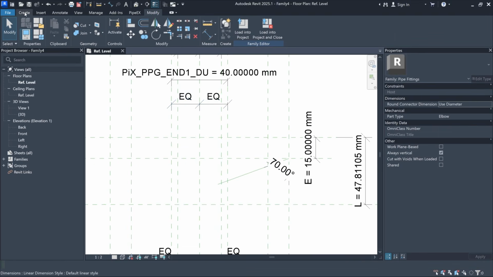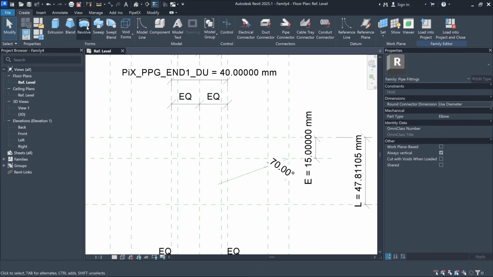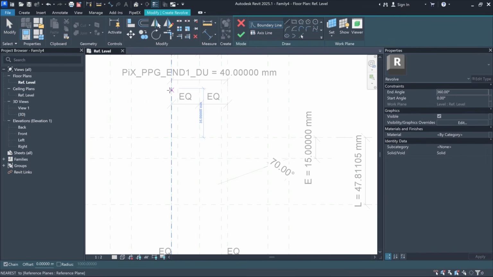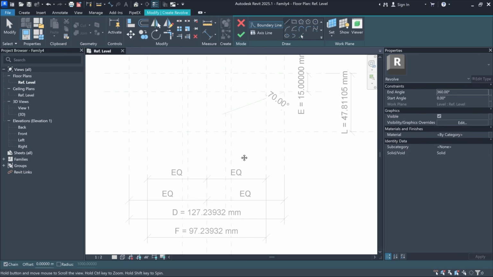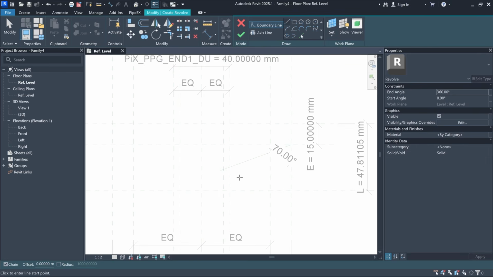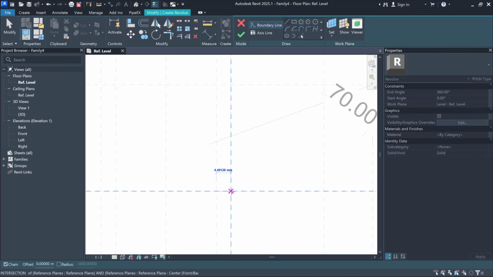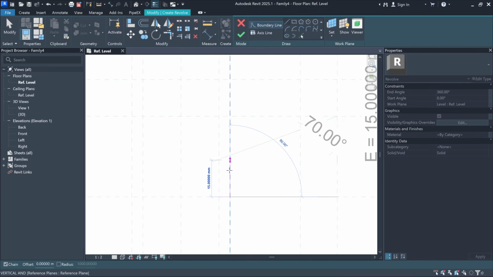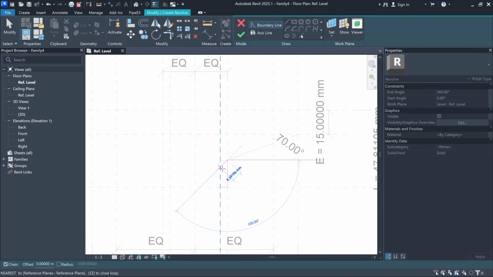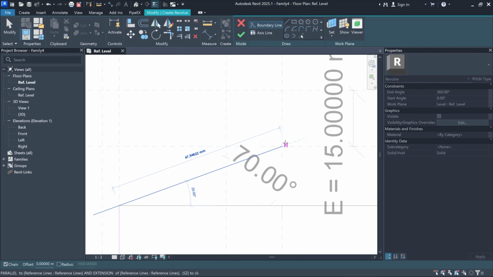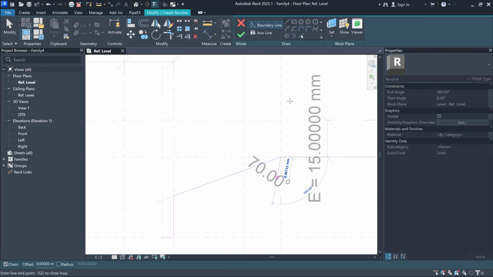We will use Revolve for creating the geometry of our Ferrule. So I'll select Revolve, and here we'll draw a profile. I will start drawing over here. You can do it differently, of course, it doesn't matter. The result will be the same.